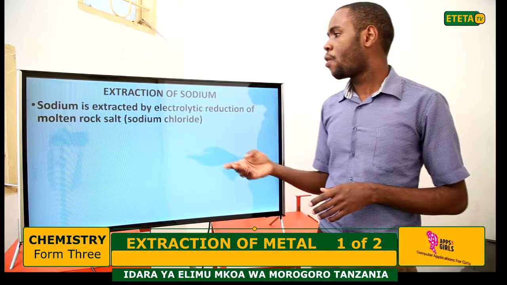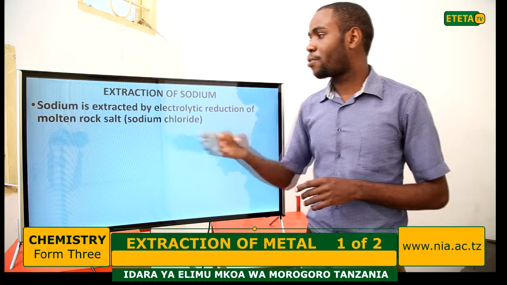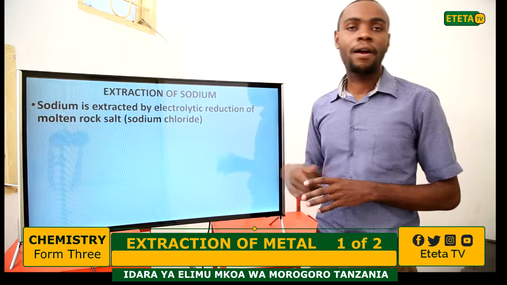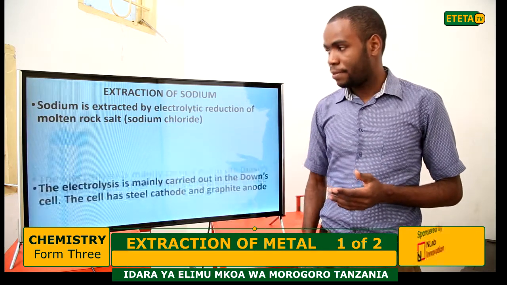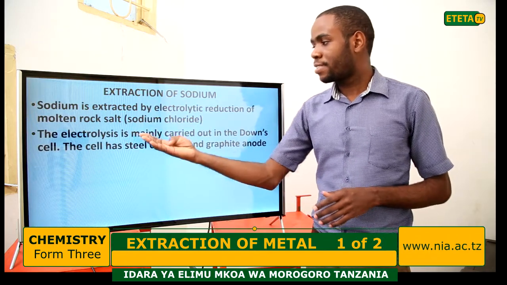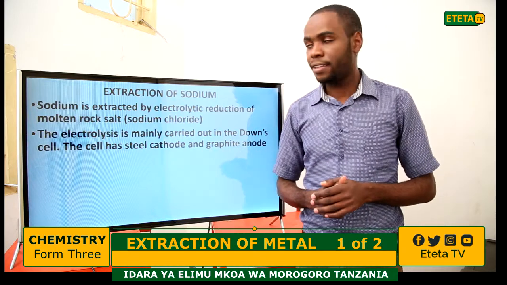So the ore from which sodium is extracted is called rock salt. Rock salt is sodium chloride. The electrolysis is mainly carried out in the Downs cell.